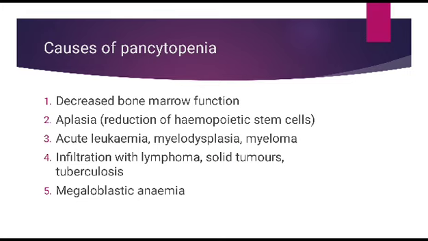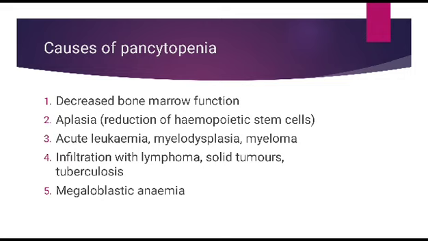Number four, infiltration with abnormal cells like lymphoma cells, solid tumors, and tuberculosis, because the site of production of cells is the bone marrow. When the bone marrow is full of or infiltrated by abnormal cells, no area to produce normal cells will be present.